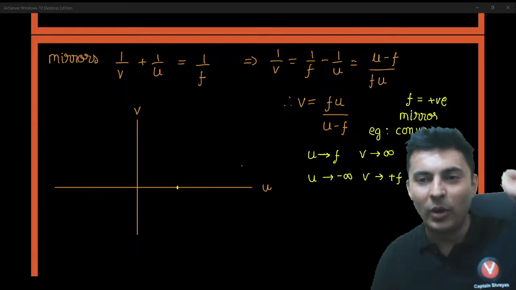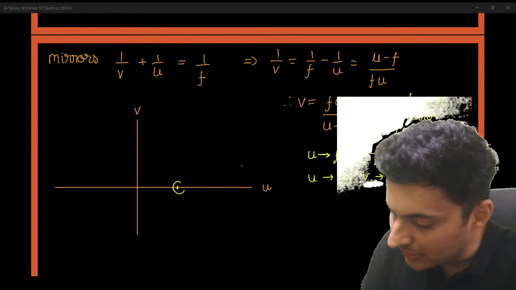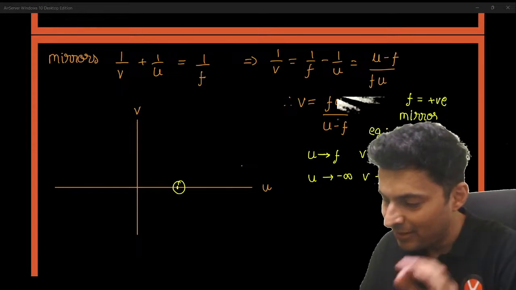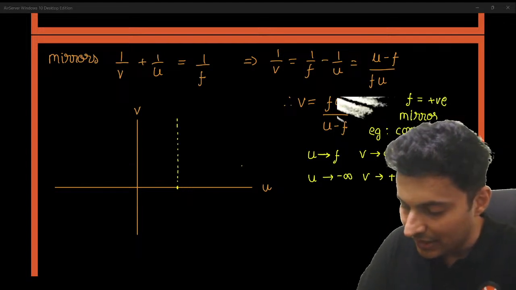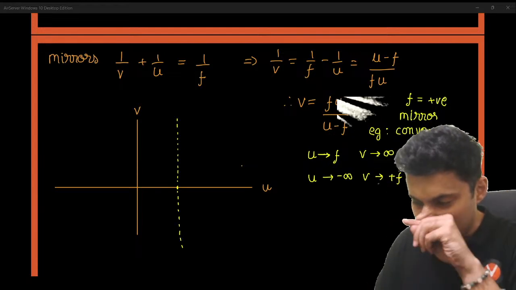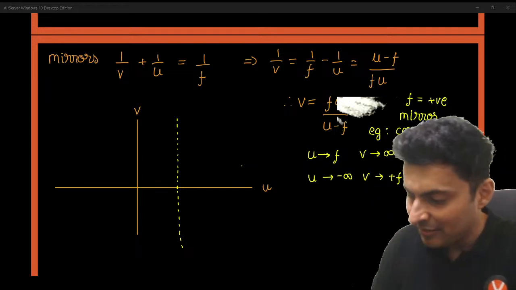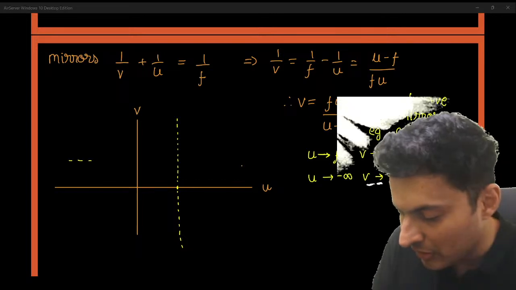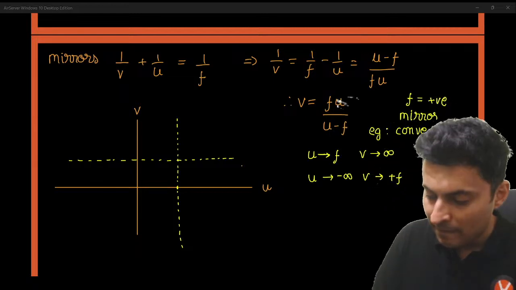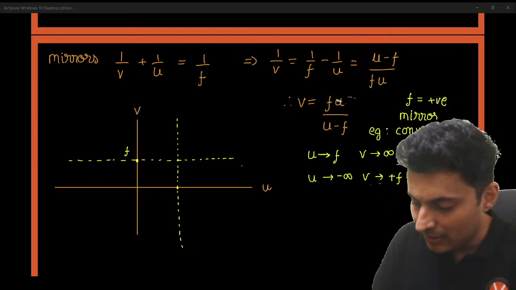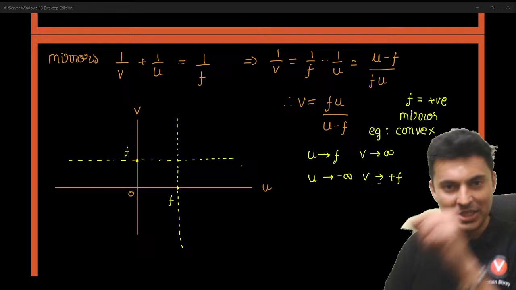Now, at least now we have got 2 points. One point: U is F, V is going to be infinity. So I'll draw a line like this. Second, U is minus infinity, V is going to be F. So I'll just draw a horizontal line like this. This is going to pass through F. This is also going to pass through F. And the intersection of these two is 0, origin.